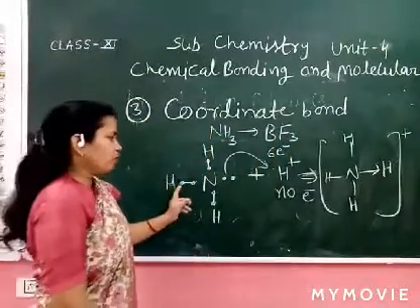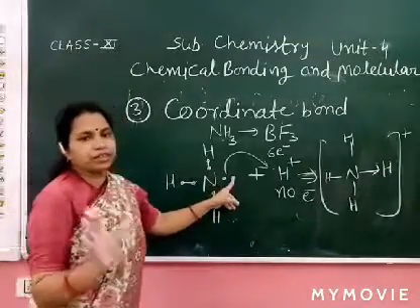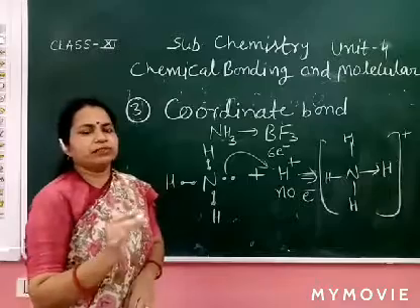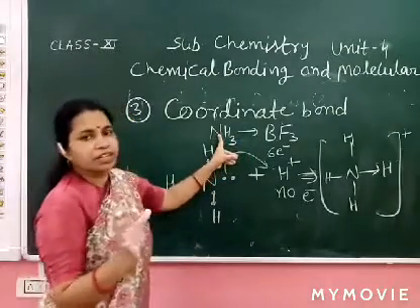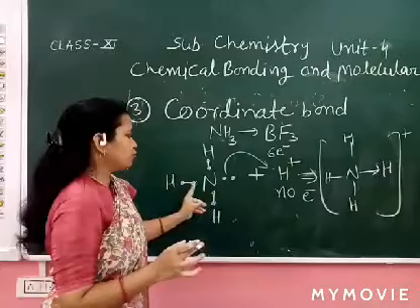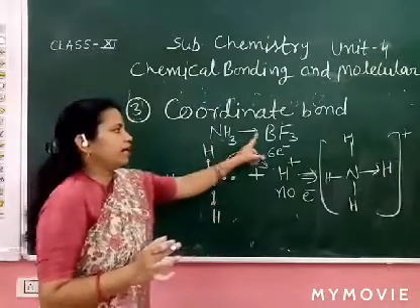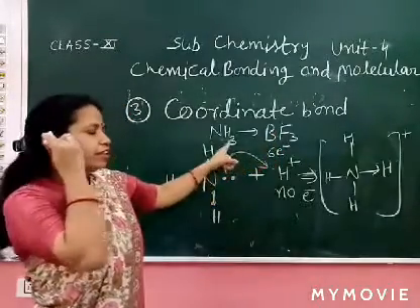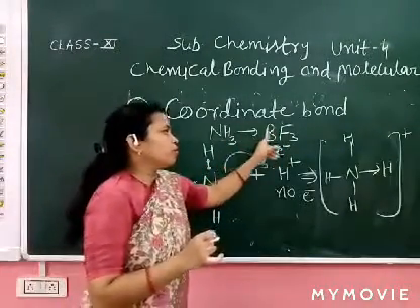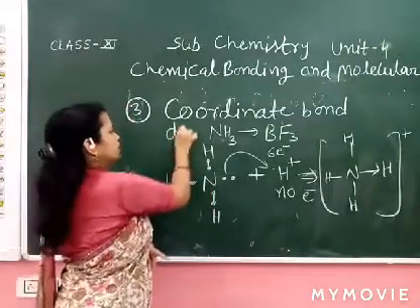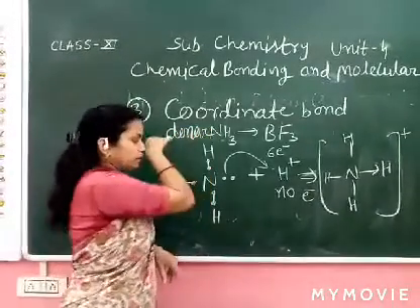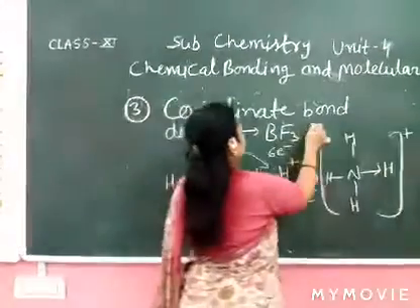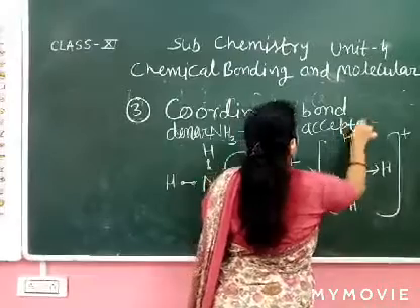Now, 1, 2, 3, 4, 5, 6, 7, 8: the octet is complete for nitrogen and duplet for hydrogen, like helium. Boron has only 6 electrons, 3 into 2, and requires 2 more. So ammonia donates; this is the donor and this is the acceptor. Clear, all of you?